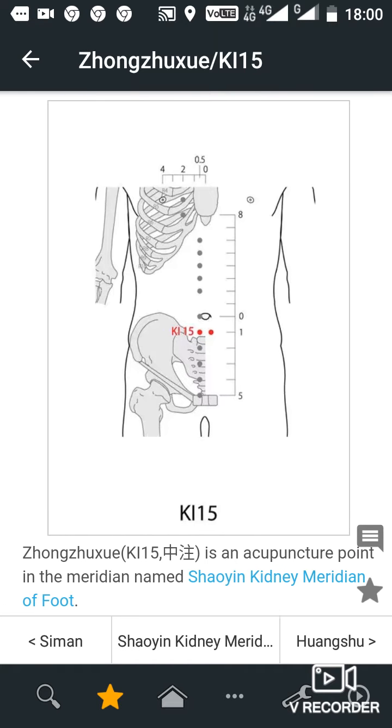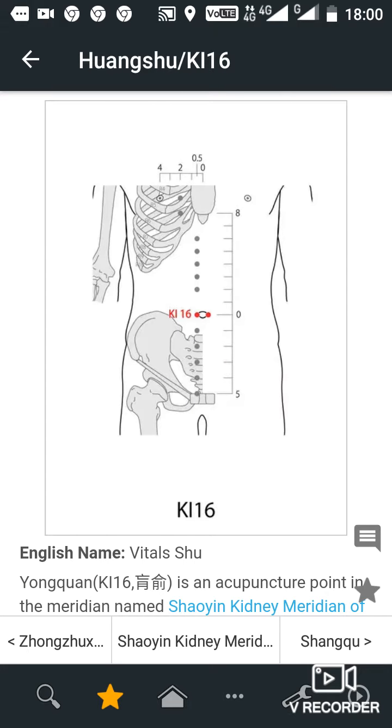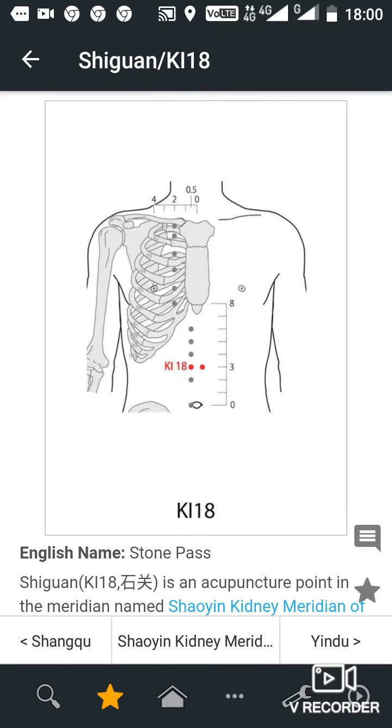Key 15, location. 1 cun below the umbilicus, anterior midline. Key 16, location. At the middle part of the abdomen, 0.5 cun lateral to the center of the umbilicus. Key 17, location. 2 cun above the umbilicus, 0.5 cun lateral to the anterior midline. Key 18, location. 3 cun above the umbilicus, 0.5 cun lateral to the anterior midline.